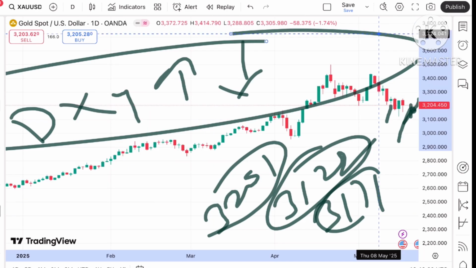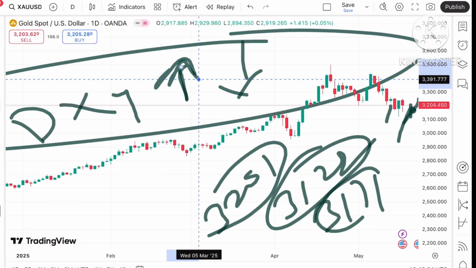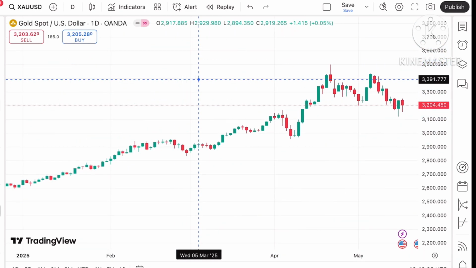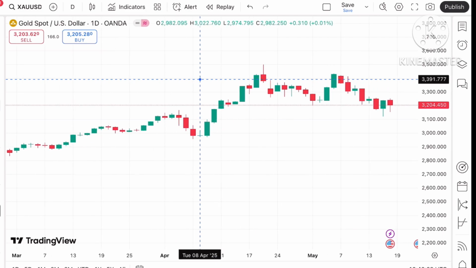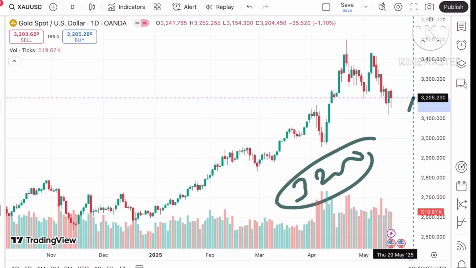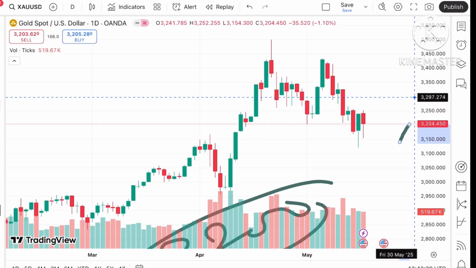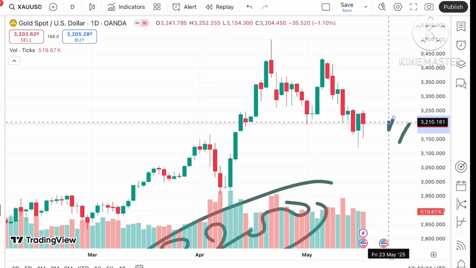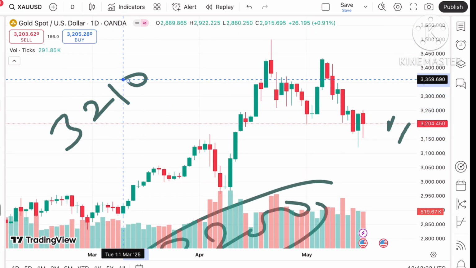Okay, so now let's see how the gold price moves. Let me explain that the dollar index and gold are inversely related to each other. So suppose if the price sustains this level, because we have seen a red candle forming, but it has already resistance of 3200. Okay, now if it sustains this level, suppose if it started sustaining above this level, we can see a level of $3210.